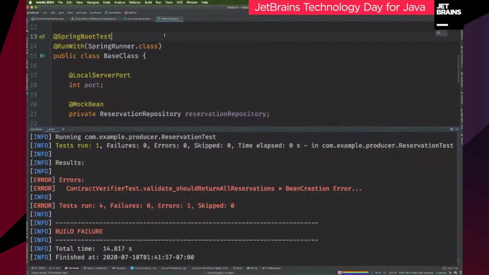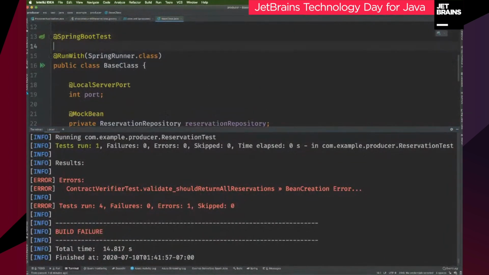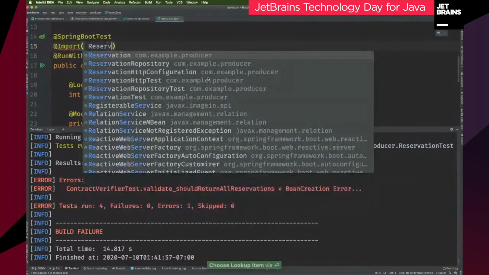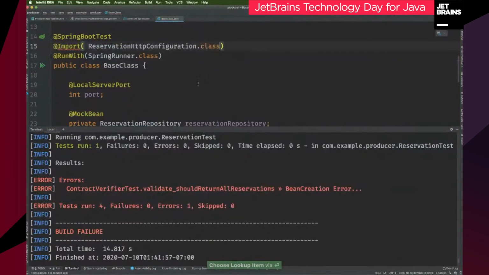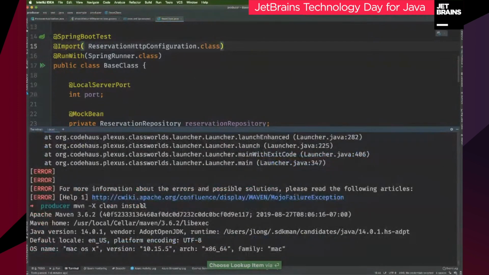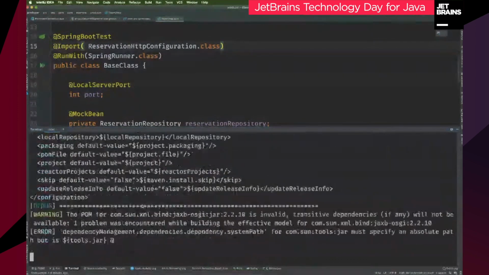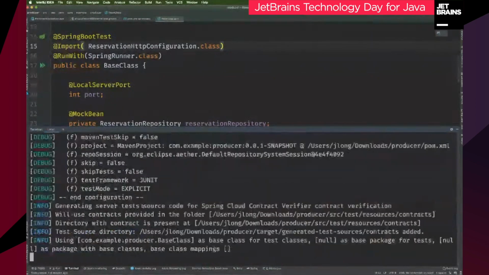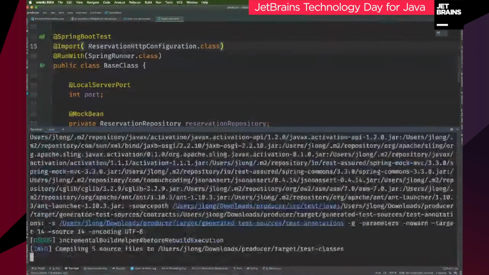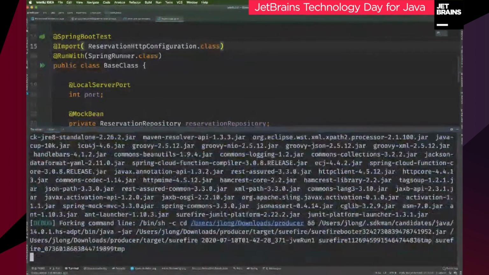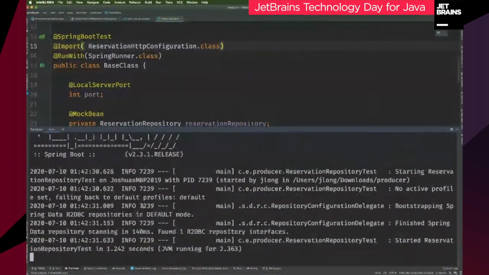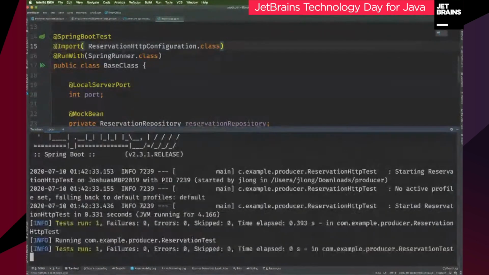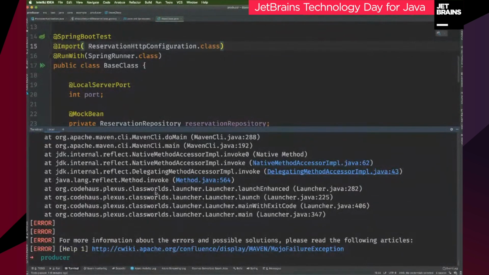I forgot to bring in the HTTP components, right? So ReservationHttpConfiguration, same as before, I think. Let's try that. Uh-oh, again. Okay, so this is the other thing. I want to run this on a random port.